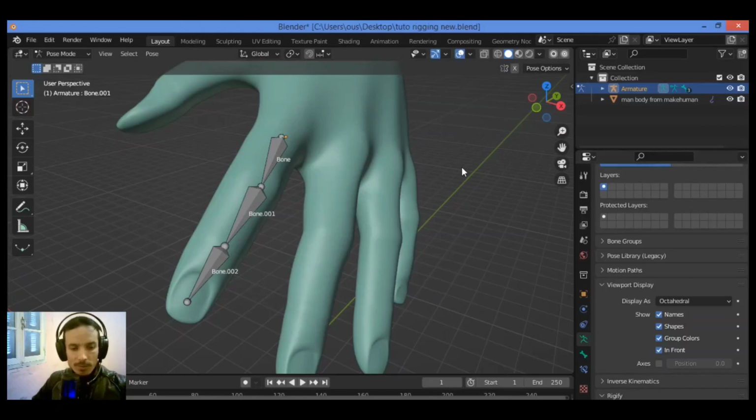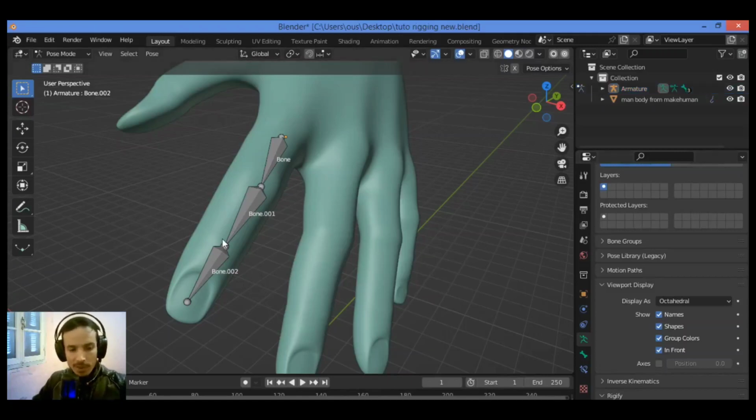The names should be Bone.001 and Bone.002 as shown here. When ticking names, make sure you are in the Object Data Properties button, not the bone properties. Make sure that you are in Object Data Properties as shown here. If you are in the object buttons, only the name armature will display.